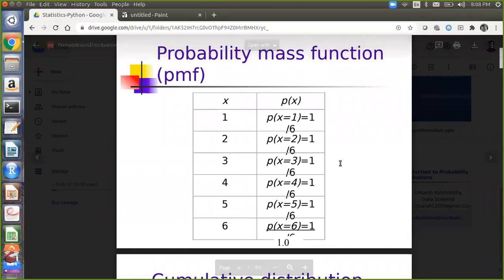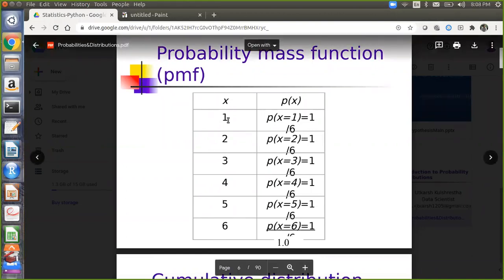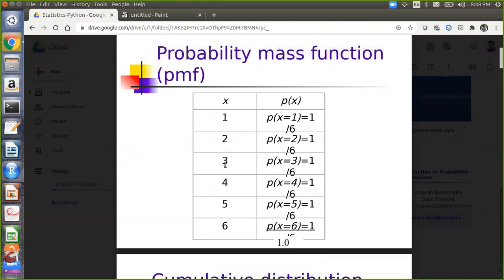Probability mass function is when you represent the probability of each and every possible outcome for a particular entity. For example, x is equal to 1, 2, 3, 4, 5, 6 are the events, and the probability of x equal to 1 happening is 1 by 6. X equal to 2 happening is 1 by 6, x equal to 3 happening is 1 by 6. So each particular value has the probability of 1 by 6.